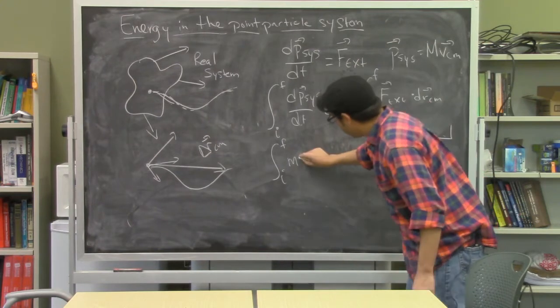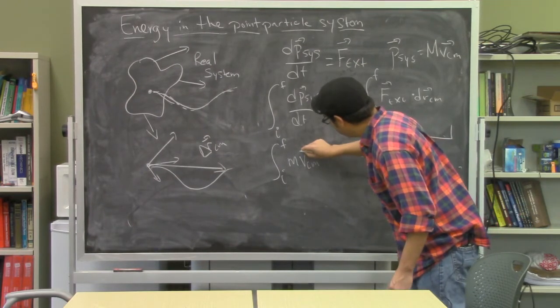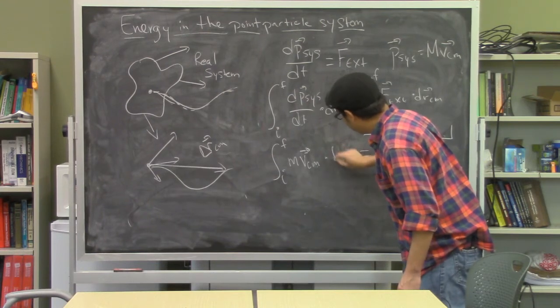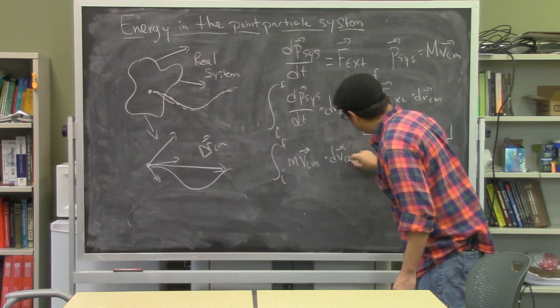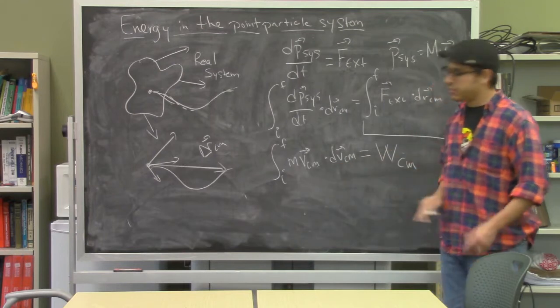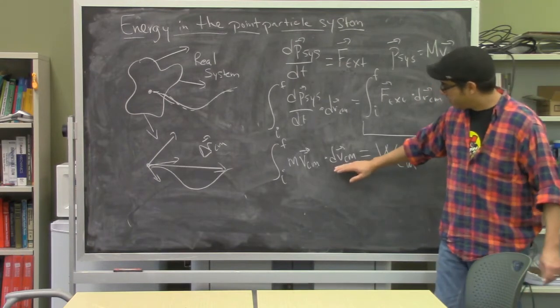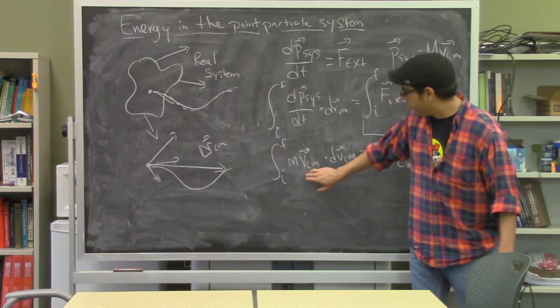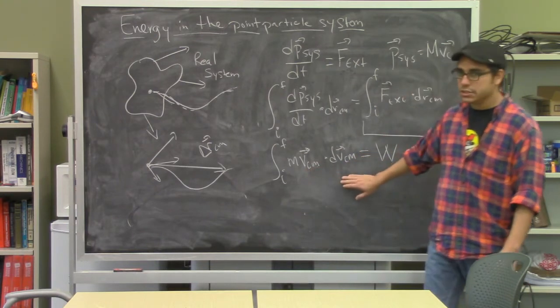completely. And what we're going to find is that we're taking the dot product of the center of mass velocity and the infinitesimal change in the center of mass velocity. So we have an integral here that actually has a kernel or a bit that we can actually integrate.